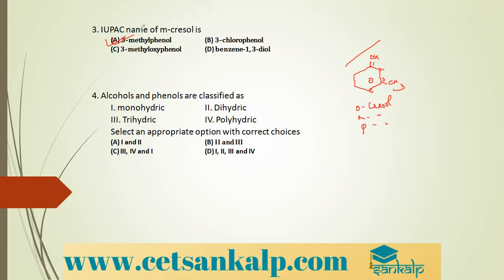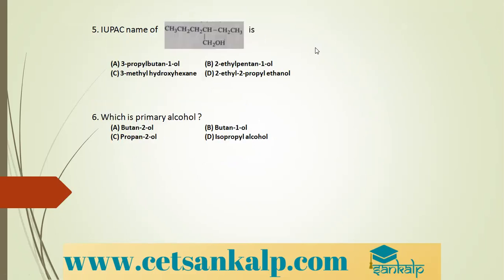Moving to the next question, alcohols and phenols are classified as. Alcohols and phenols both can be classified as mono, di and tri, and poly also, depending upon whether they contain 1, 2, 3 or many hydroxyl groups respectively. Therefore, you can classify them as monohydric, dihydric, trihydric as well as polyhydric alcohols or polyhydric phenols. So the correct option is option D. All of them are correct.